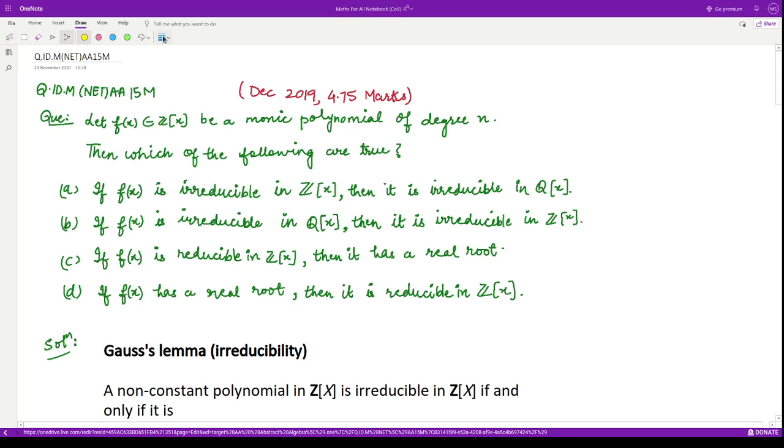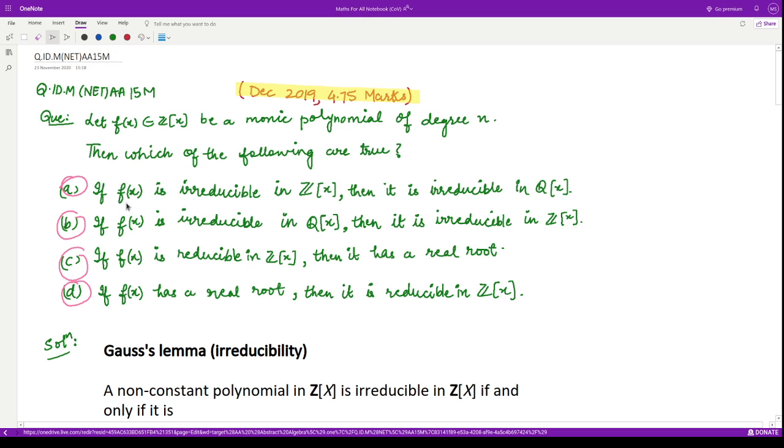In this video, we shall see a question from December 2019 consisting of 4.75 marks. The question says, if f(x) belonging to Z[x] be any monic polynomial with degree n, then which of the following are true? So we need to tell among these four what is the correct option, right?